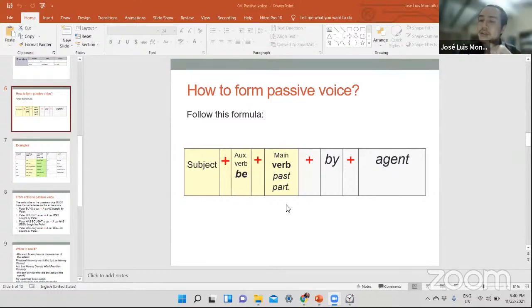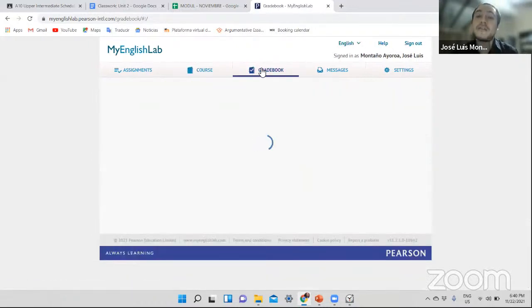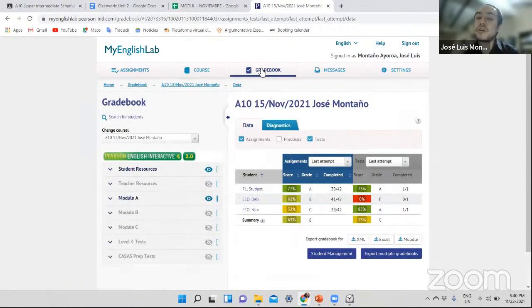And that's it. As you can see, this is a very simple exercise. But now that you are here, I was telling this to Jose, I was waiting for all of you to be here. So remember that it's important to work on Pearson. I see that all of you have a very good level in English. So you shouldn't have any problems here. Actually, it should be the opposite. This should be like a piece of cake for you, all right?